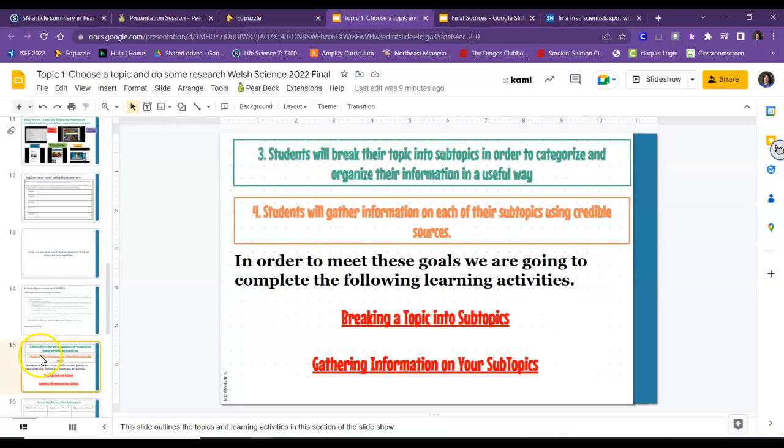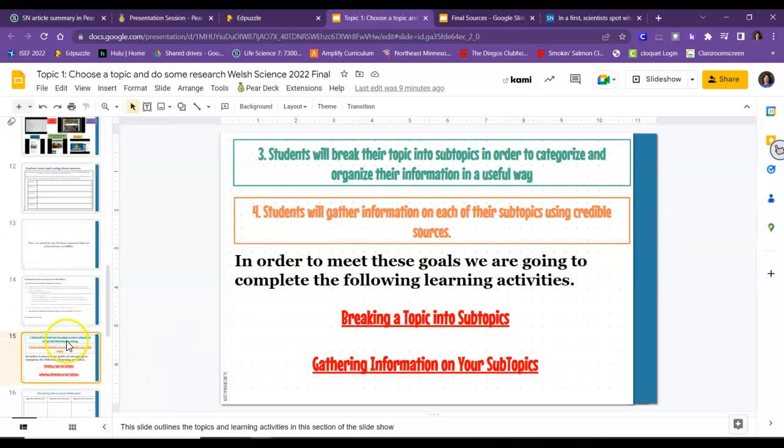So students will now break their topic into subtopics in order to categorize and organize their information in a useful way. Students will gather information on each of the subtopics using credible sources. In order to meet these goals, we are going to complete the following learning activities: breaking a topic into subtopics and gathering information on subtopics.